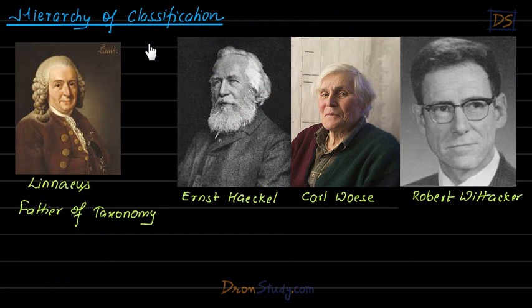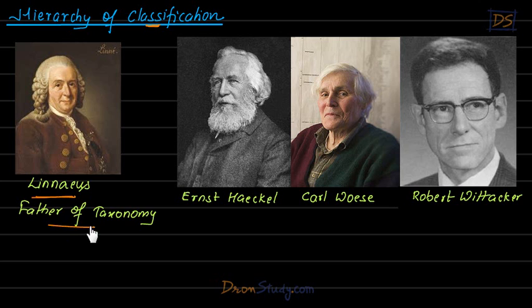So students, basically now we are about to see the classification which we have been talking about. So that's why I put the heading hierarchy of classification. But before we actually go on to do that classification, it will be very good of us if we could remember those scientists who have put extreme efforts in doing the classification which we are going to study, students, right? So the first scientist which we must talk about is Linnaeus.